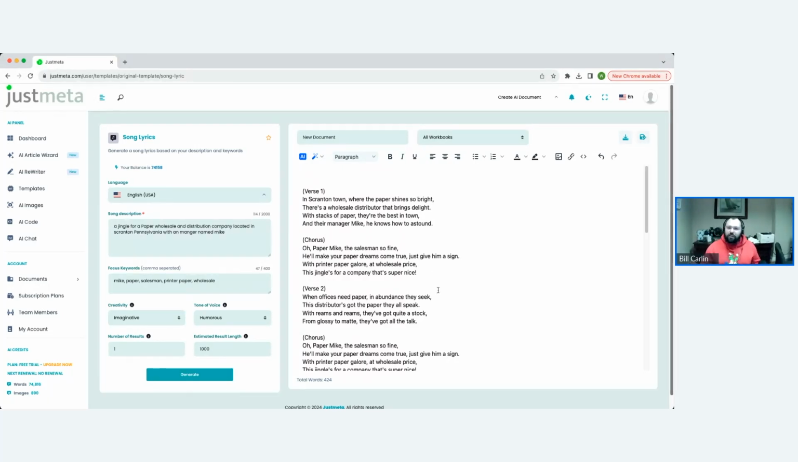So, this is just a casual jingle for a random paper wholesaler in Scranton, Pennsylvania. So, like I said, you can have a lot of fun with this tool, but it can also come up with some pretty creative works that you can use in different ways, whether you're going to write a jingle, whether you're going to just make a humorous post for LinkedIn. But it's a cool little tool, and it's definitely something we want to talk about. It's one of my favorites of the Just Meta templates.